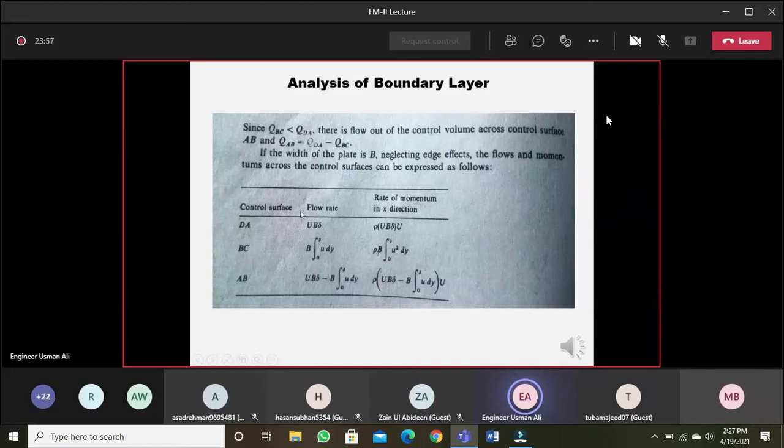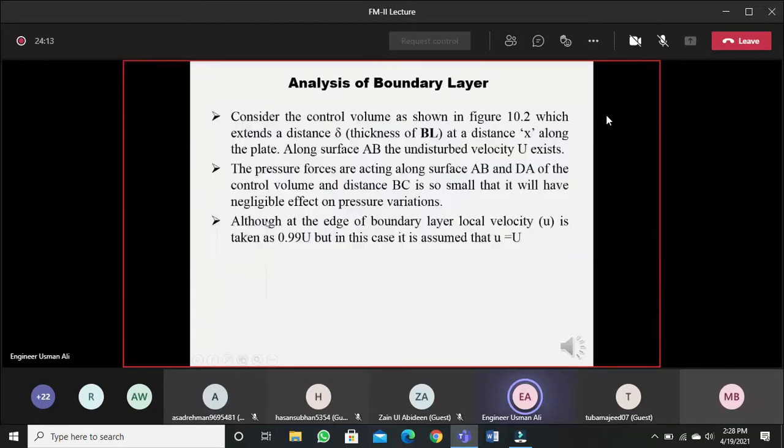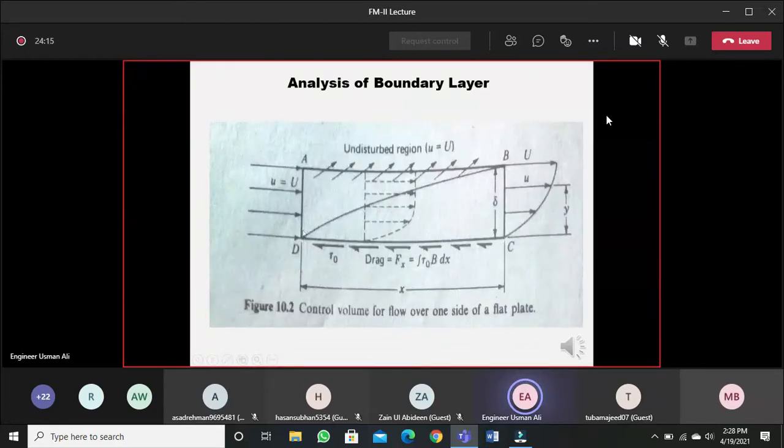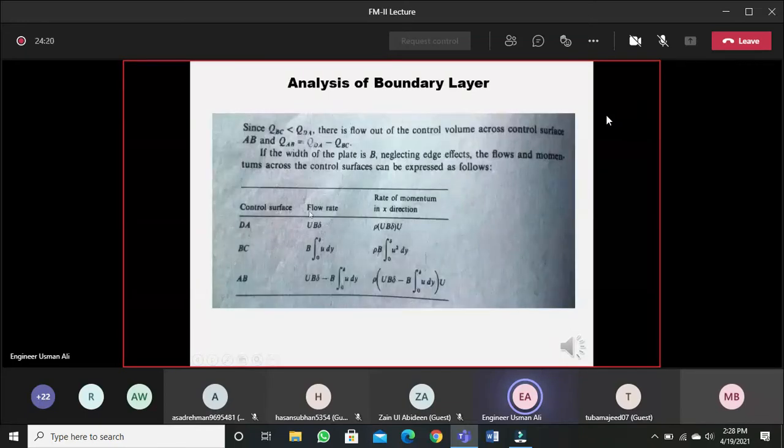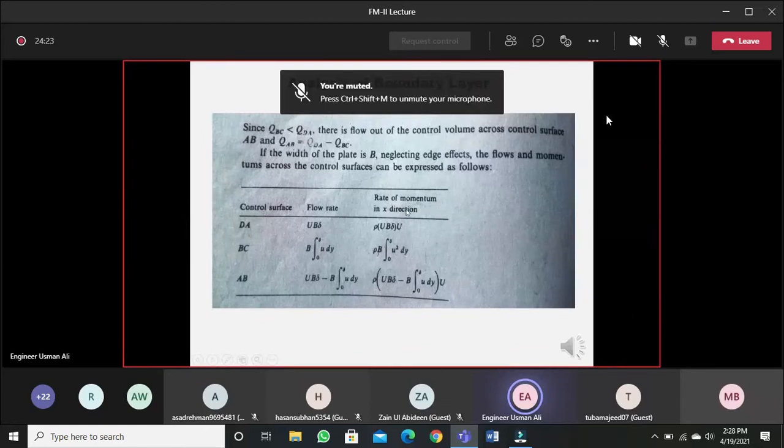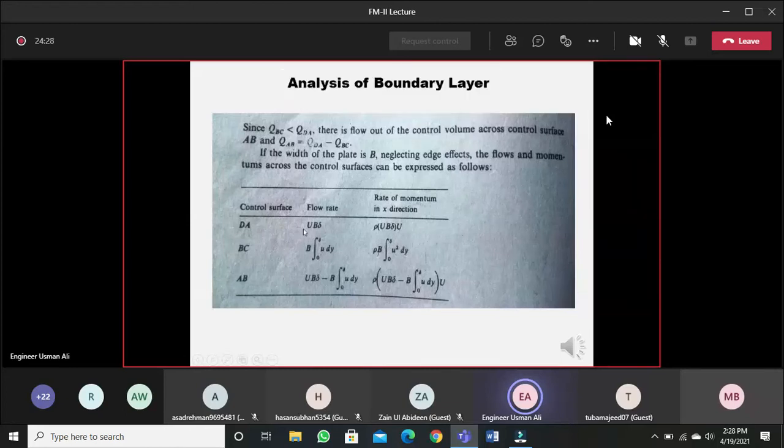So we have to write the flow rate and the rate of momentum. Flow rate is discharge into area. So we have three control surfaces from which either the fluid is entering or leaving. Velocity is capital U and the area of flow is del into the width of the plate. So that is why discharge is U into B into del. This is the flow rate at DA. What is the rate of momentum? That is rho Q into U. Rho into this Q into the velocity of the fluid at this control surface, that is the rate of momentum in x direction.